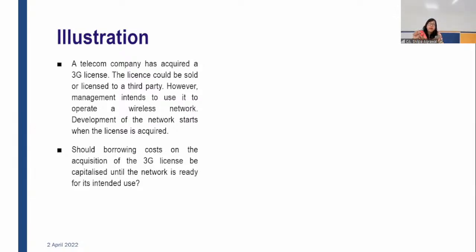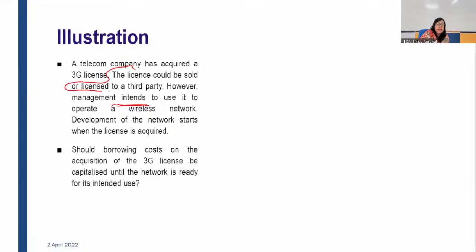If you remember, one of the conditions was that it takes a substantial period of time to get ready for its intended use or sale. Management's intention is to use it to operate a wireless network. So this intention is important.